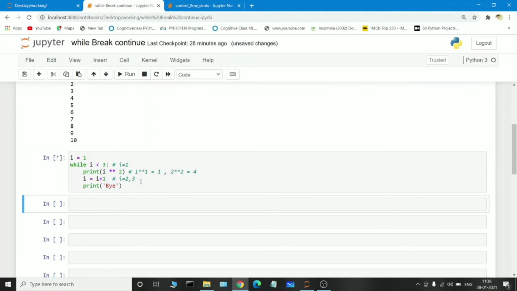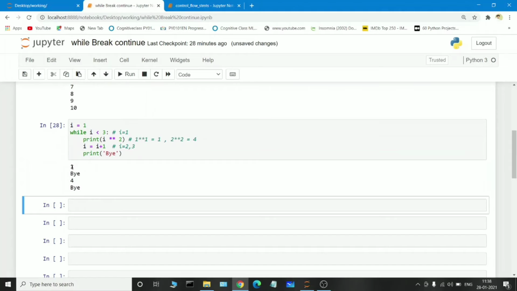If you execute it, see, first of all the initial value is 1, and here we are writing the logic. 1 is less than 3, the condition is true, printing 1 square, which means 1, and again incrementing the value, the I value will be 2, and we are printing the condition.